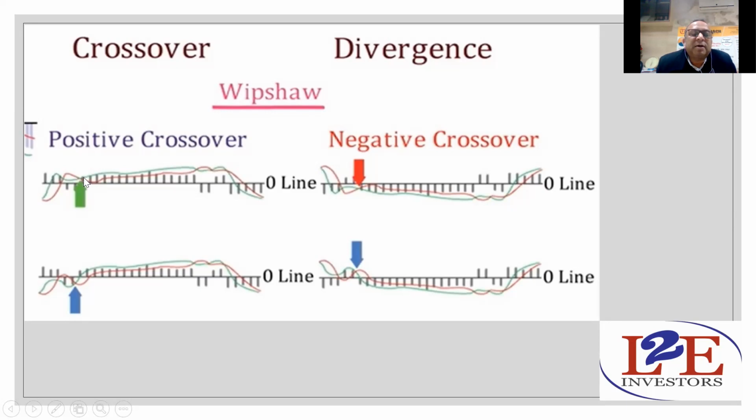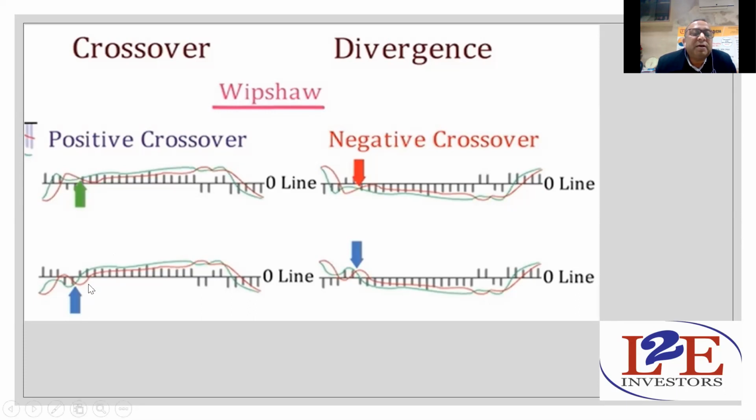in the first crossover, first image, what is going on? The red line is taken over by the green line. You can buy the stock here, and you should sell it wherever the green line is going down. You should come out of that.